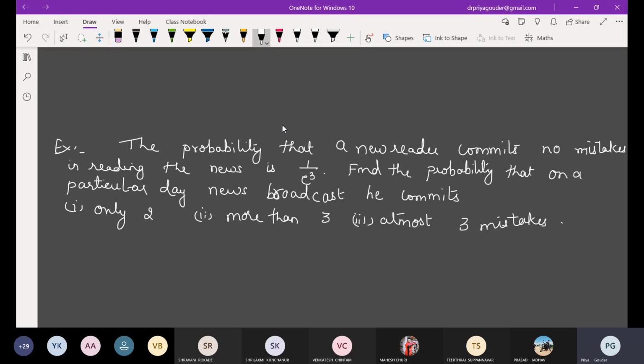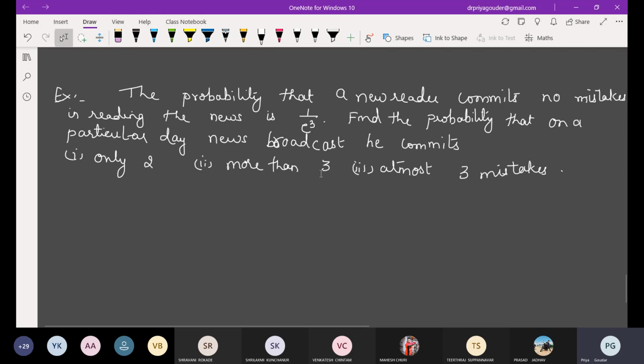Actually, they have not given m directly. Am I right? Have they given m? Is 1 upon e raised to 3 the m value? Obviously no. It is p. If you take this as the probability value, what is one more thing required in Poisson's? N is required, right?